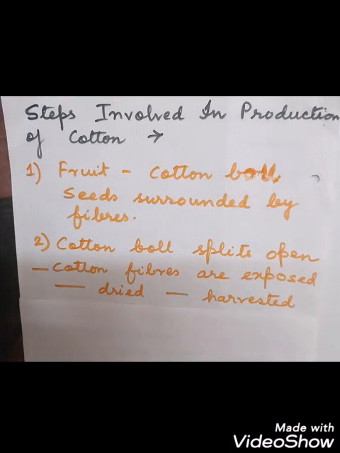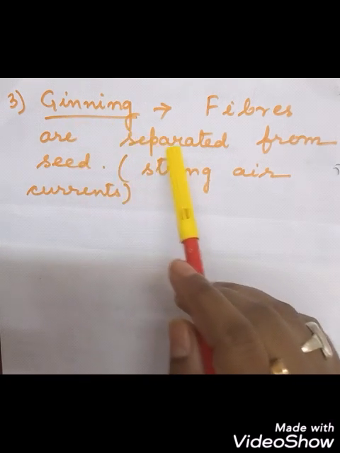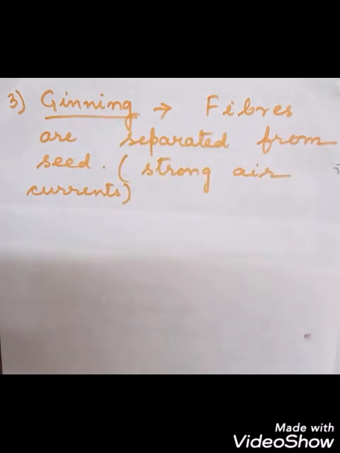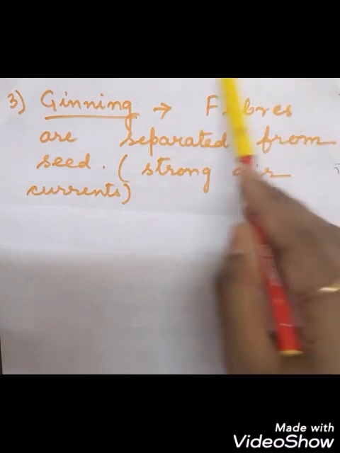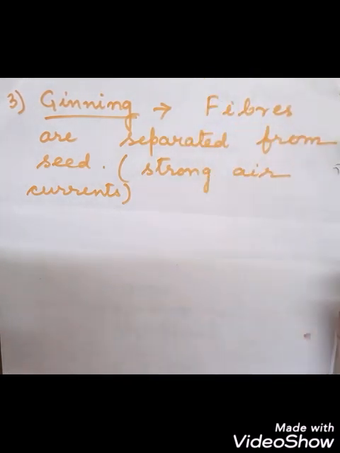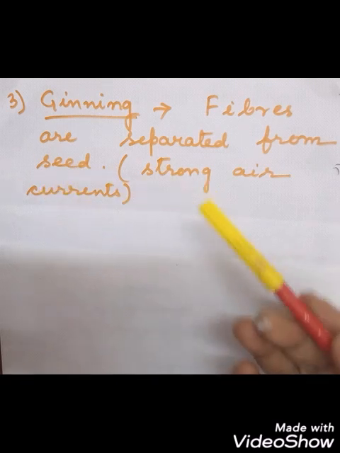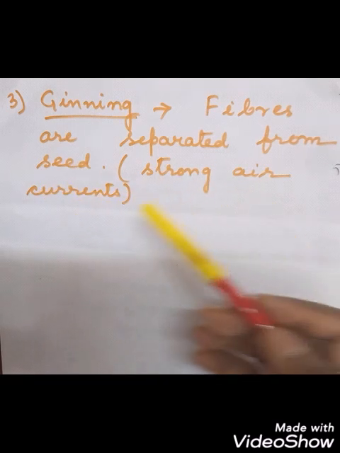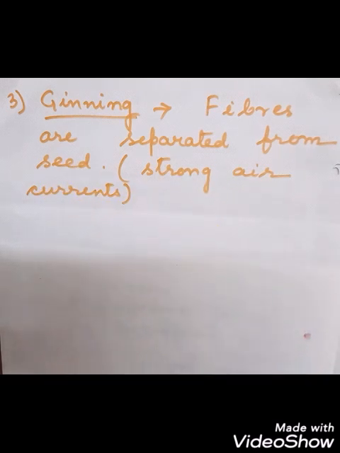Now we come to the third step. So the third step is ginning. So what happens here? After the cotton is harvested and the fibers are dried, the fibers are separated from the seeds. How will they be separated? By the use of strong air currents. Strong air currents are passed through a machine and then the seeds are separated from the cotton.